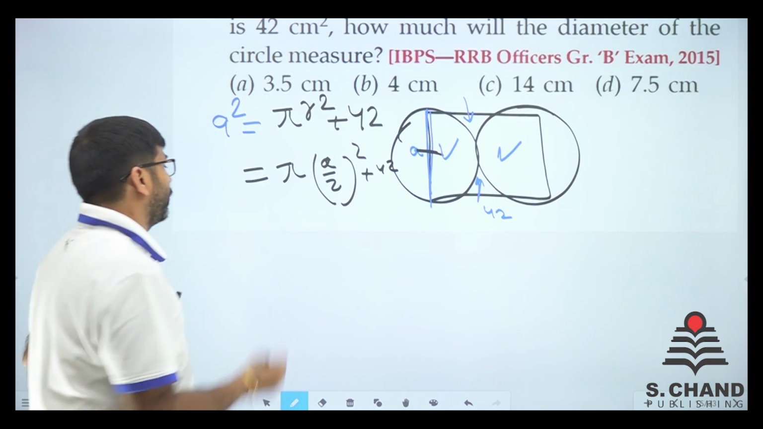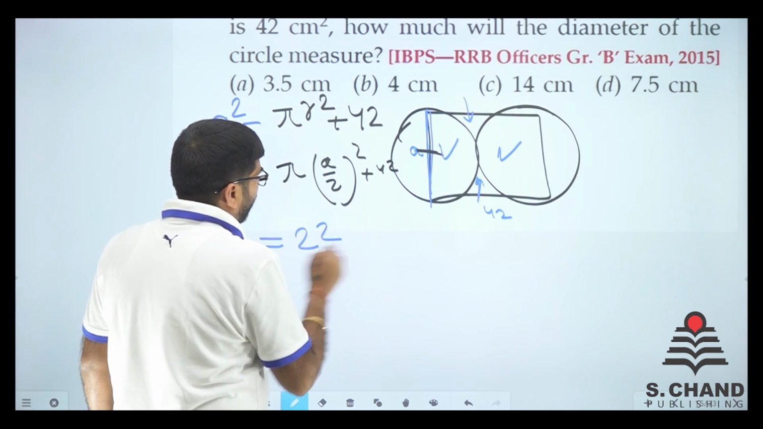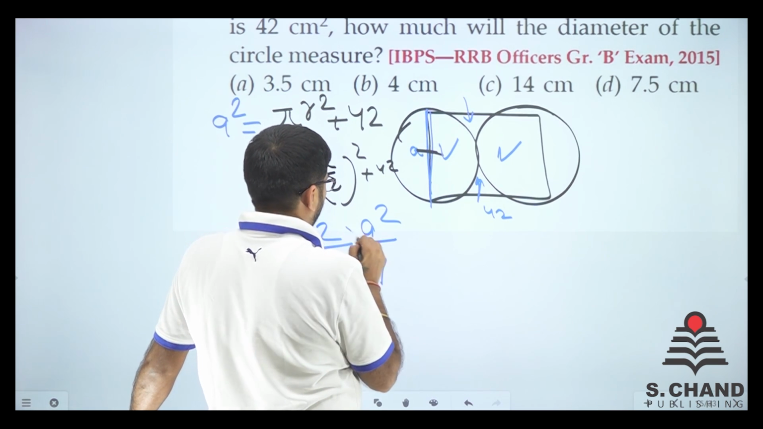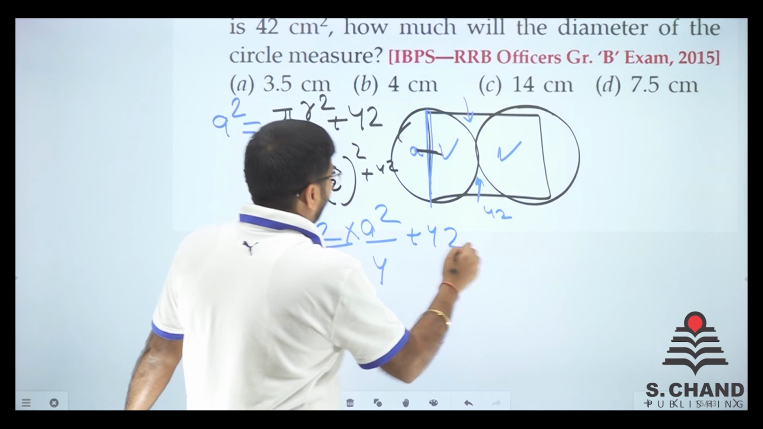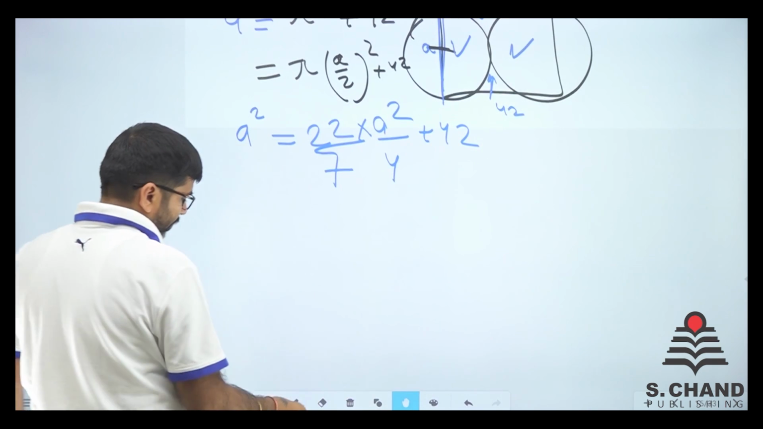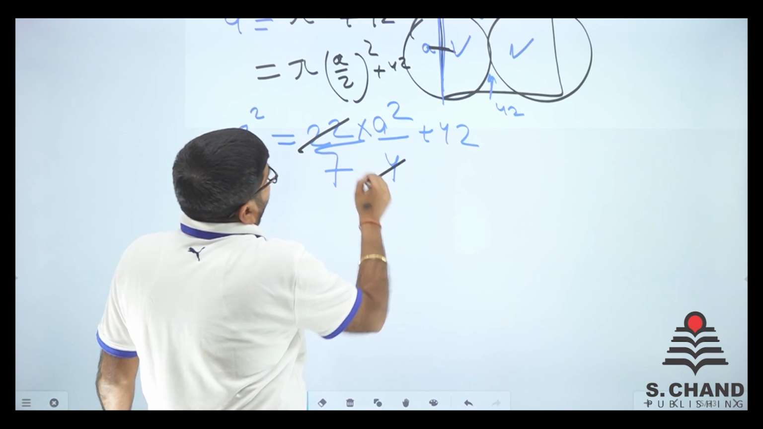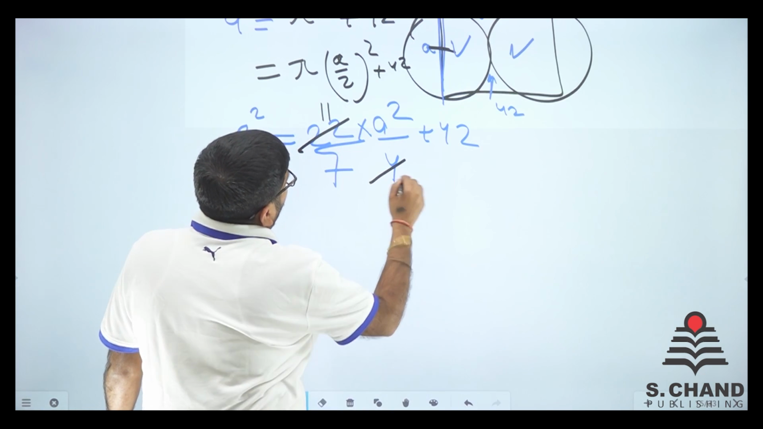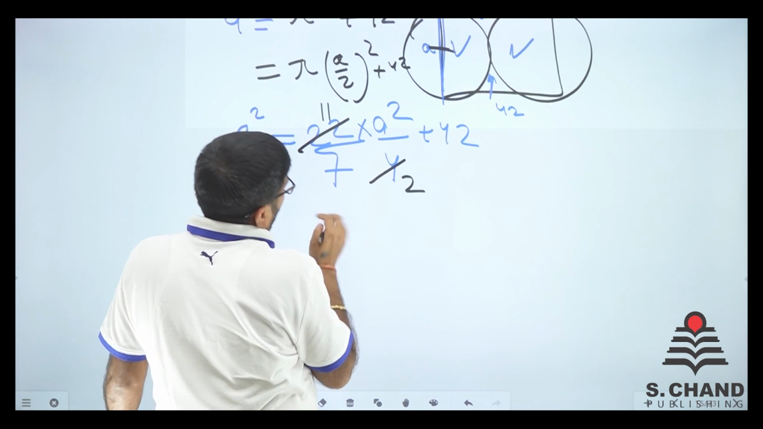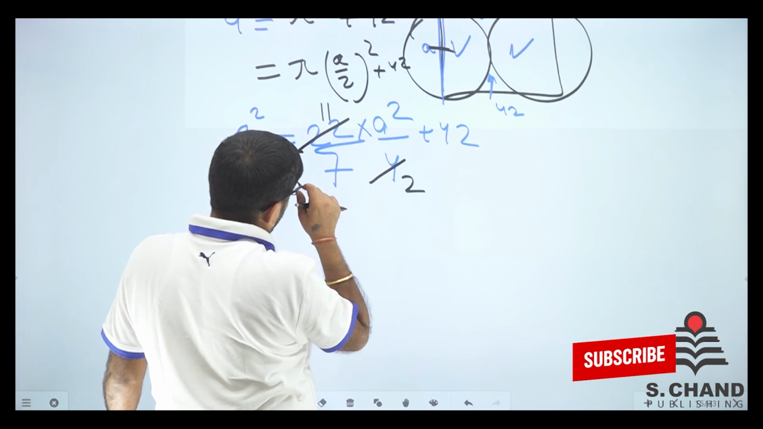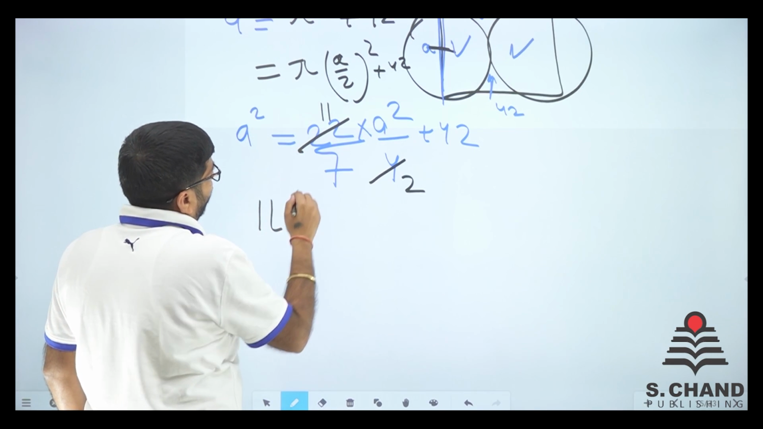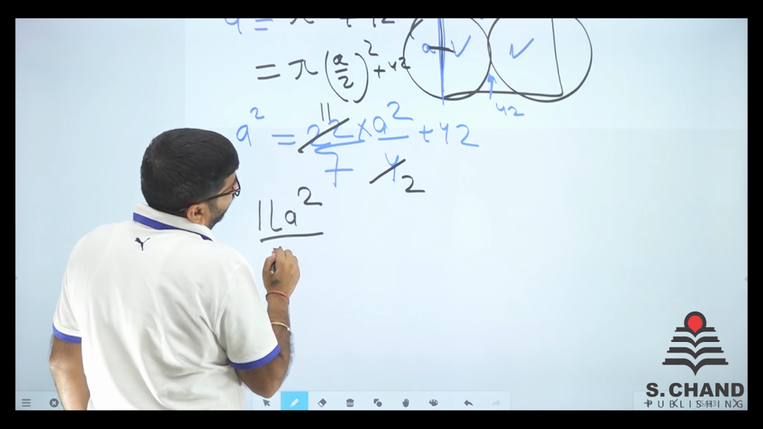Okay, so let's do the basic calculation. Pi is equal to 22 by 7. This A square by 4, plus 42 is equal to A square. So let's see what it says. So it is like 11 by 2, so we have got 14, right? So we have got one thing for sure. This will come on this side. So 11A square by 14.